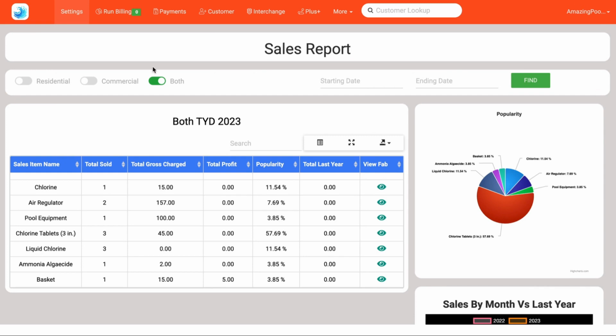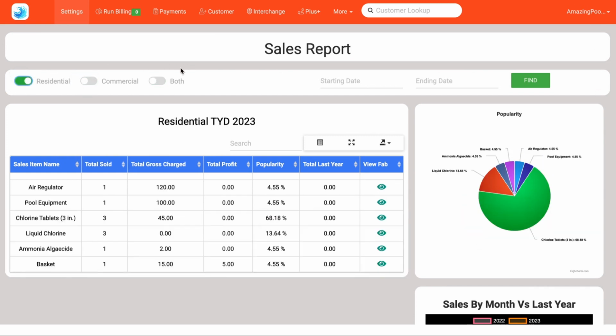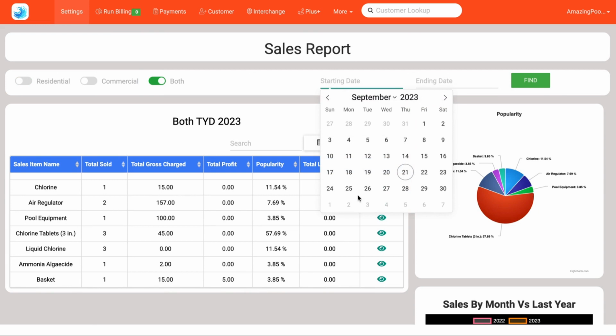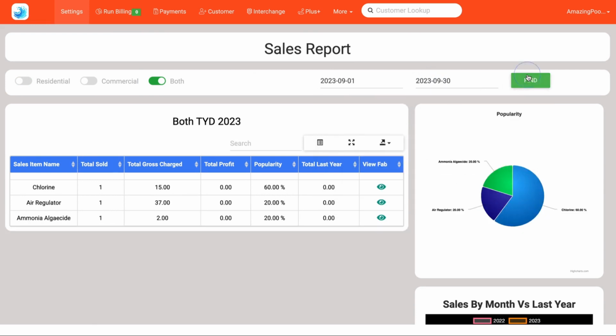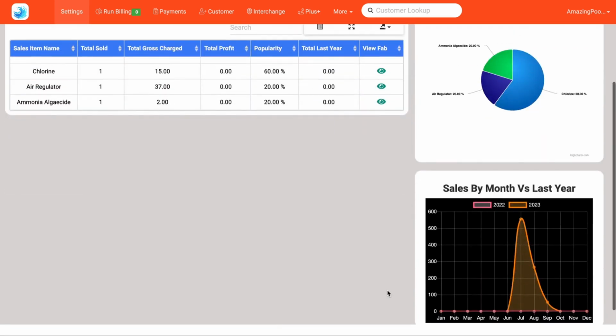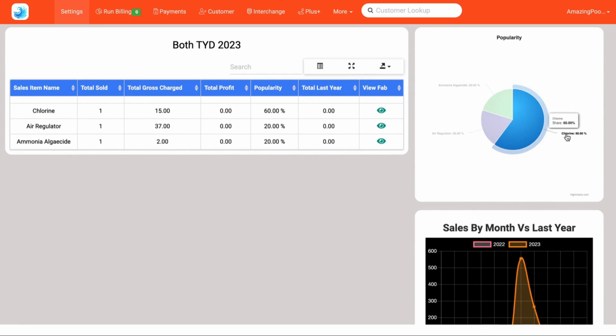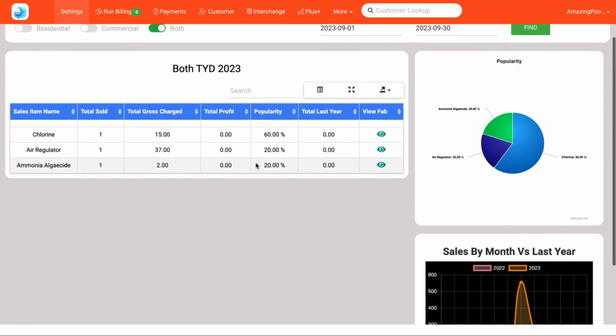Now you can search between commercial, residential, both, and you can search between dates. So maybe you want to just look for September. You can do that. And you see here you have this month versus last month. You have your pie chart here for popularity, and you can see numbers over here such as the name of the item,